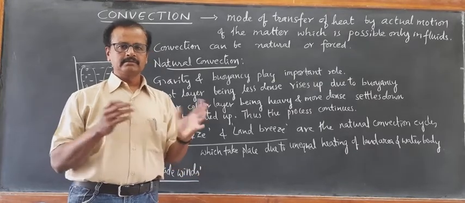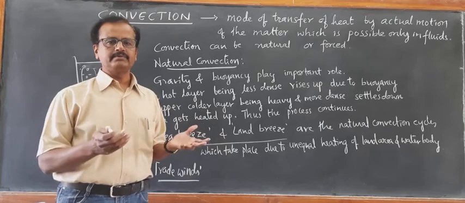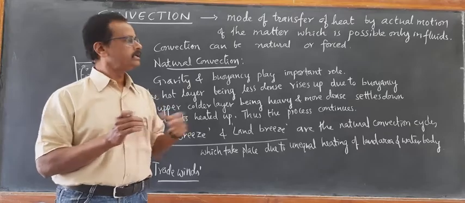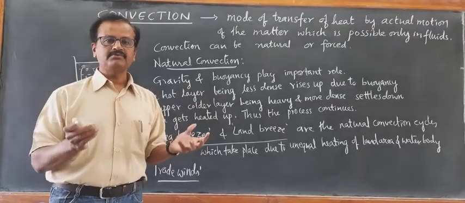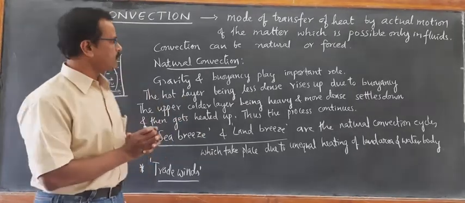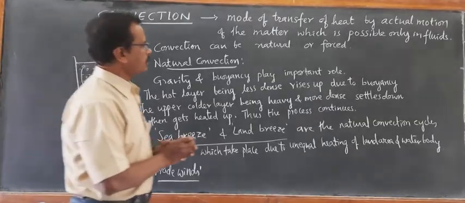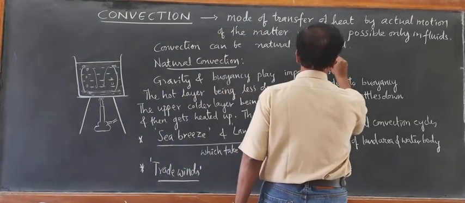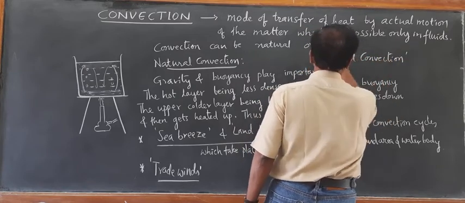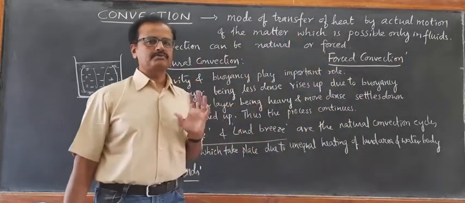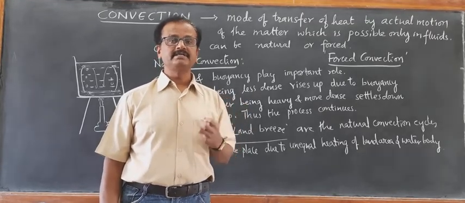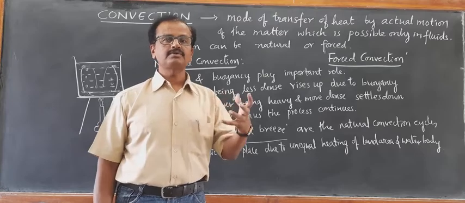Even the monsoon, whatever we receive, and the cyclones, whatever we get, it is all because of natural convection. It is all because of unequal heating up of water body and the land body. So that is all about natural convection. Now what about the forced convection? In the case of forced convection, the process is done with the help of a pump or by any other physical means. So it is called forced convection.